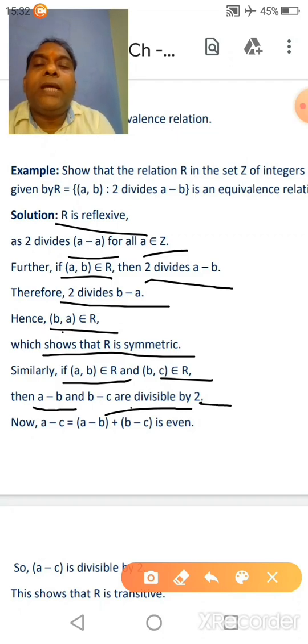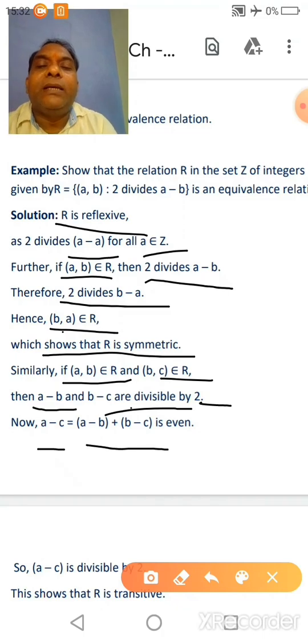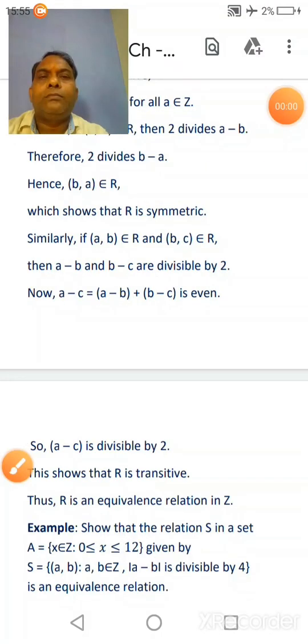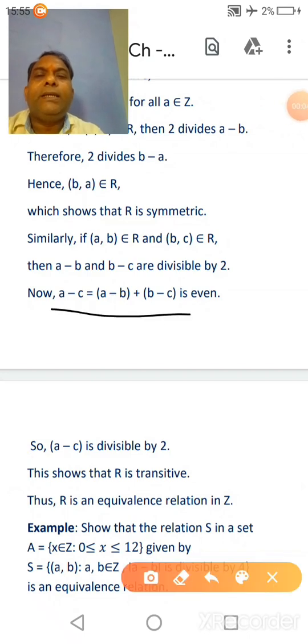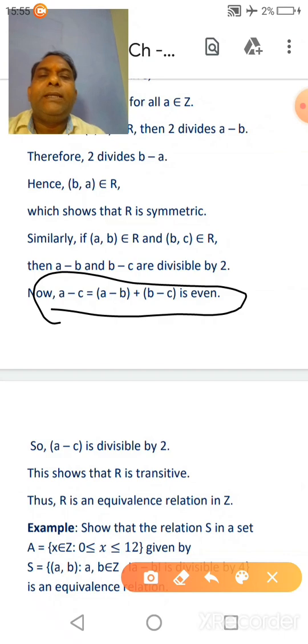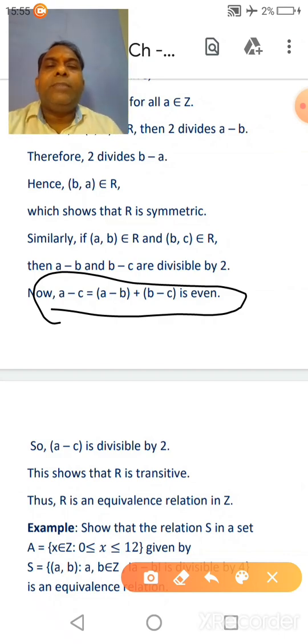And also A minus C can be written as A minus B plus B minus C, and because A minus B is even and B minus C is even, then A minus B plus B minus C is also even.